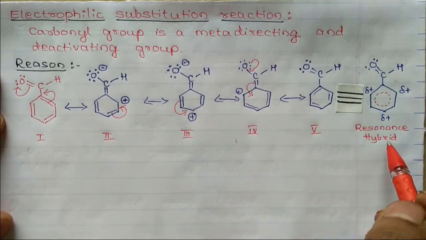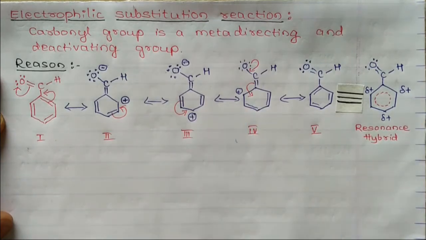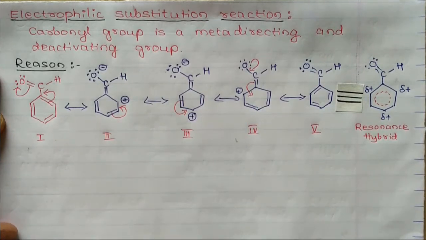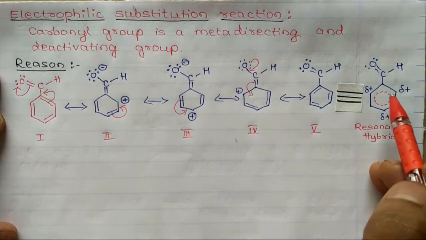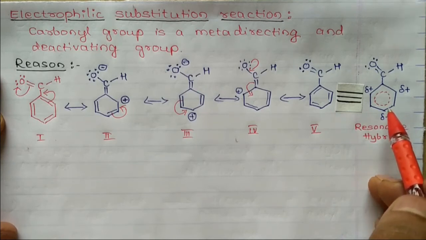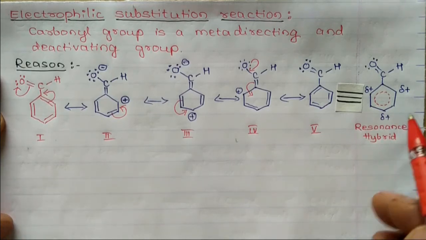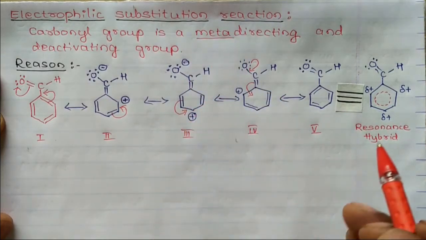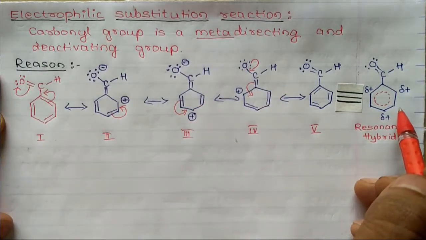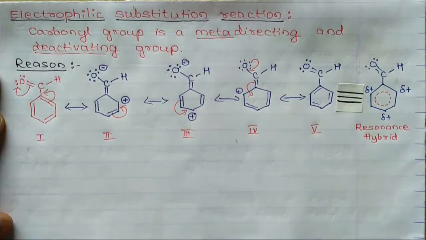We can write the resonance hybrid. Resonance hybrid means it is a mixture of all these canonical structures. It indicates that the ortho and para positions have less electron density, whereas the electron density in the meta position remains the same. Hence, the incoming electrophile attacks the meta position of the benzene ring. Hence, it is called a meta directing group. As it does not increase the electron density in the benzene ring, it is also called a deactivating group.